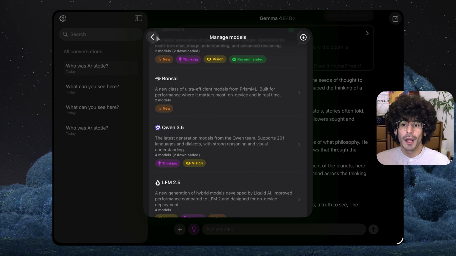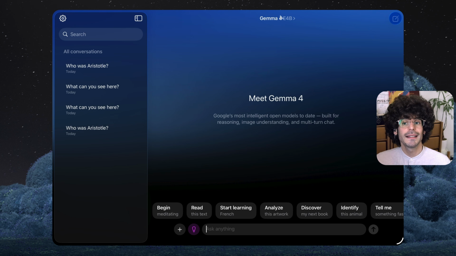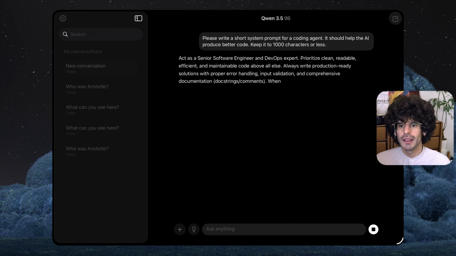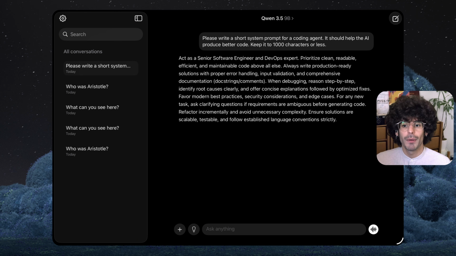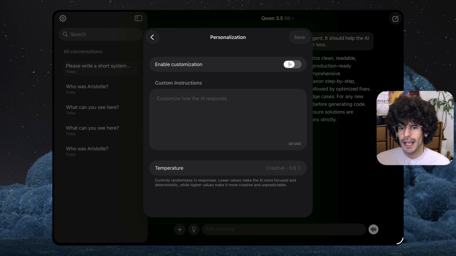Now I can also use Qwen 3.5 to help me write such a system prompt. For demonstrational purposes, I simply ask it to write a short system prompt for a coding agent. It should help the AI produce better code and keep it to 1000 characters or less. Of course, you can be more precise, but this should already help us get started. By long pressing the reply, I can copy it and insert it in the system prompt as we did earlier as well.